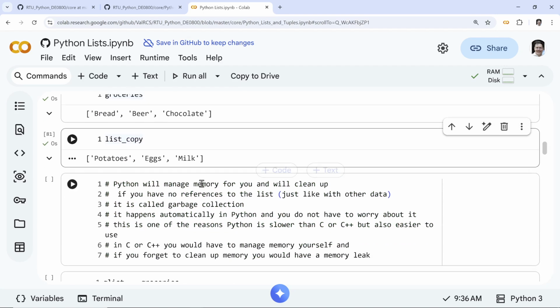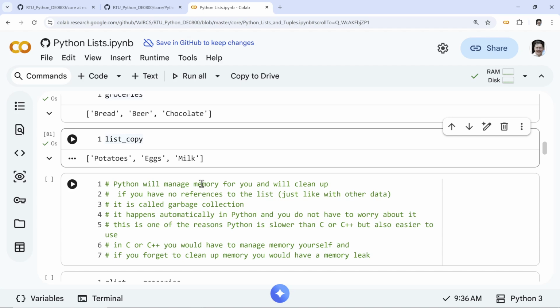Okay, so another thing is that if you end up creating lots of different copies, and sometimes you are overwriting things, Python will manage memory for you. If you have no reference to a particular list, or any other data, your memory will be cleaned up automatically. So this is something you don't usually pay attention to. It's very nice to have. It's what most modern languages have.